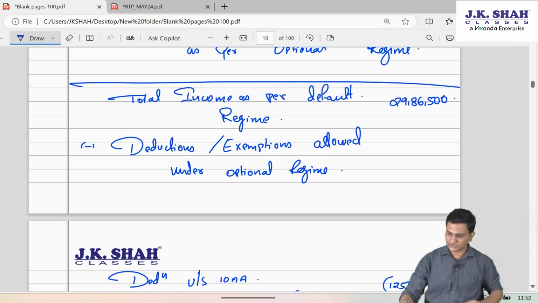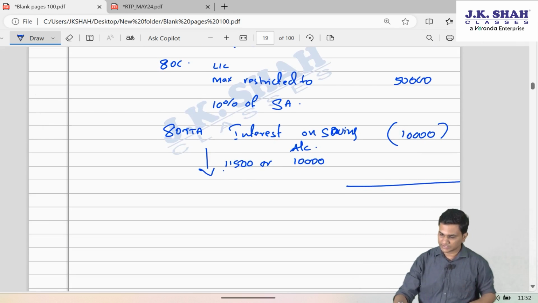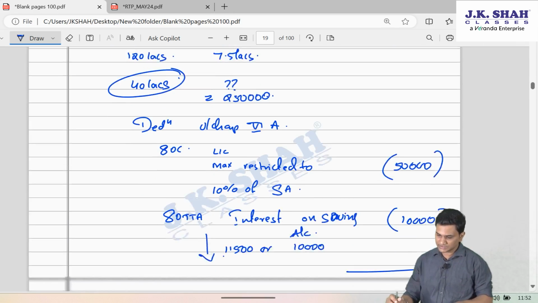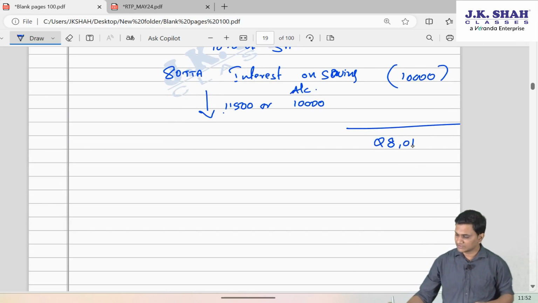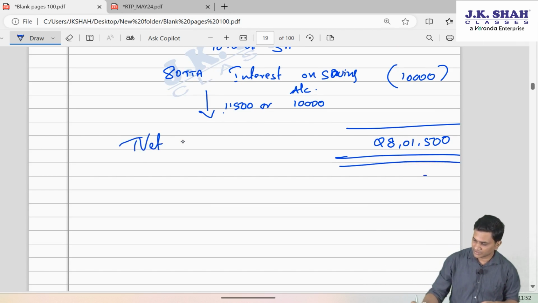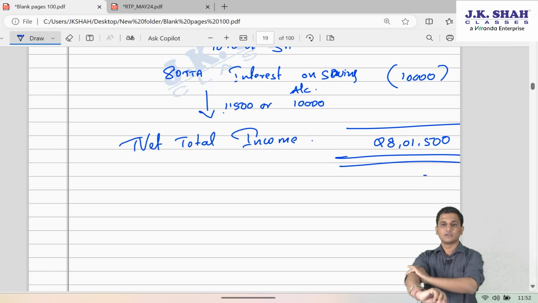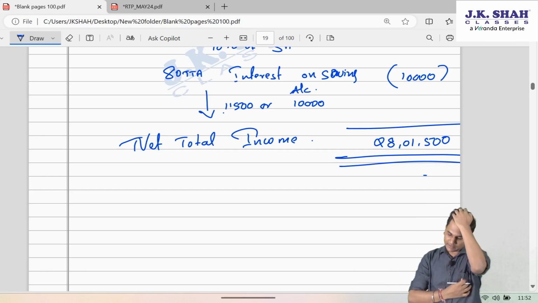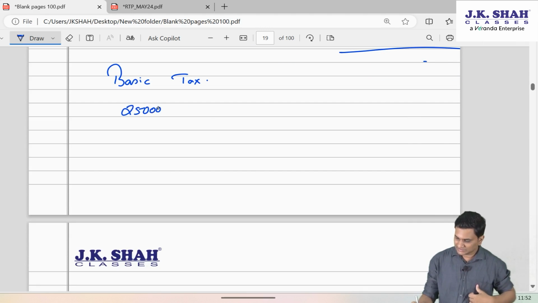So friends, 29,86,500 minus 1,25,000 minus 50,000 minus 10,000. So under optional tax regime, his income will be 28,01,500. This is the net total income. On this net total income, now you will calculate the basic tax as per optional regime slabs. In absence of information of age, always assume non-senior.